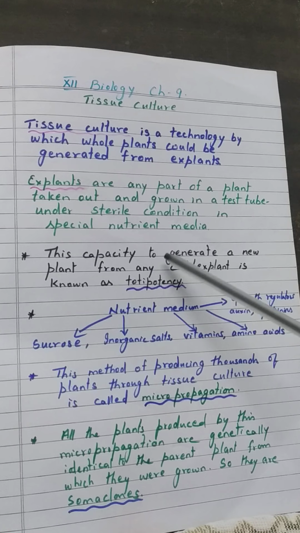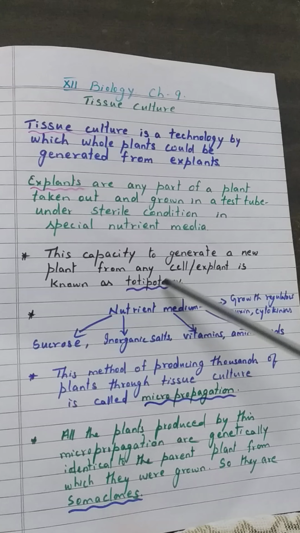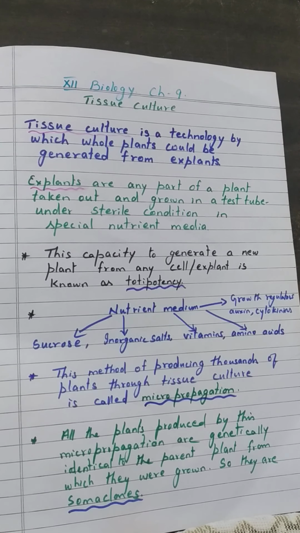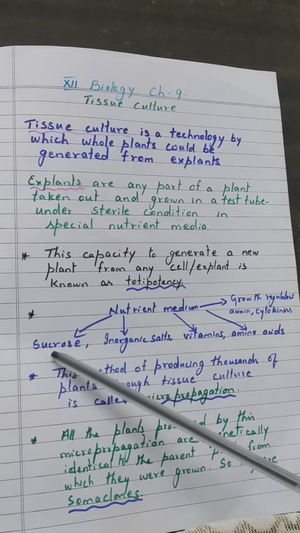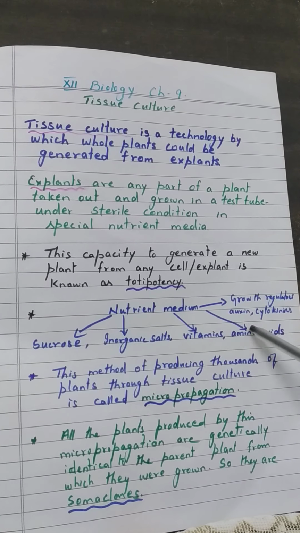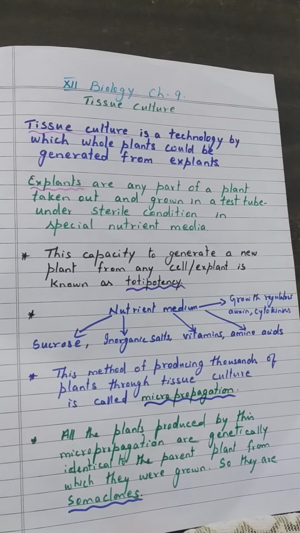This capacity to generate a new plant from any cell or explant is known as totipotency. The nutrient medium should contain a carbon source, that is sucrose, inorganic salts, vitamins, amino acids and growth regulators, growth hormones like auxin and cytokinins. All these nutrients are present in this nutrient medium.